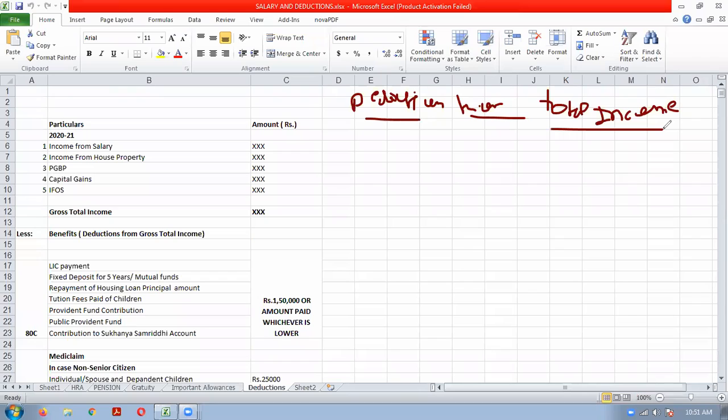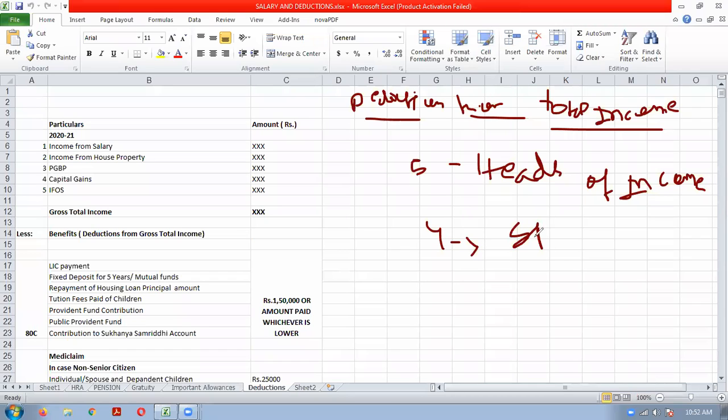Now, everybody knows that there are 5 heads of income under the Income Tax Act. Heads of income means classification of income, or different sources of income. 4 heads of income are called specific heads of income.